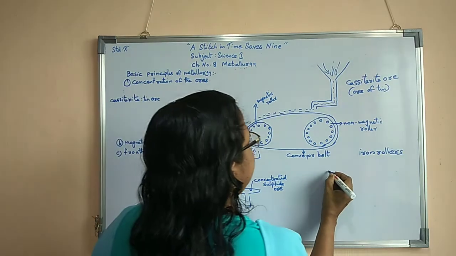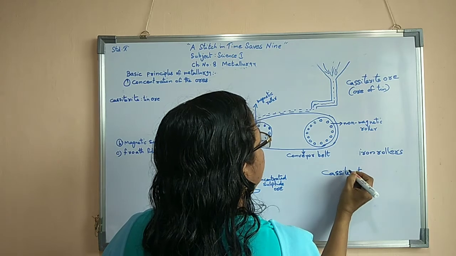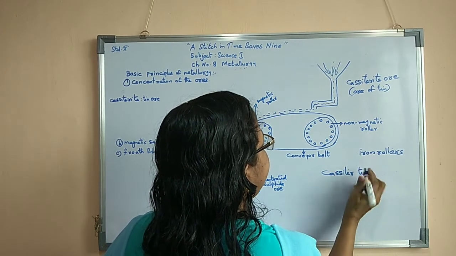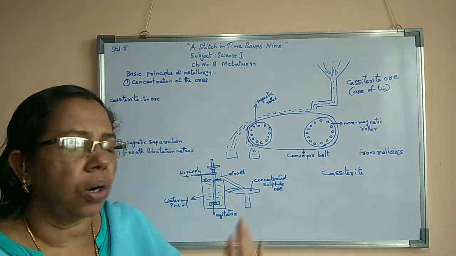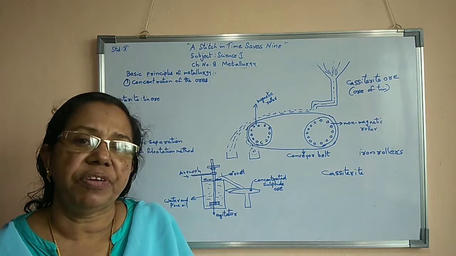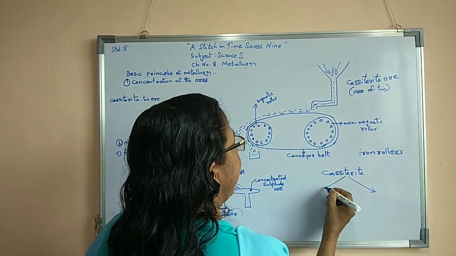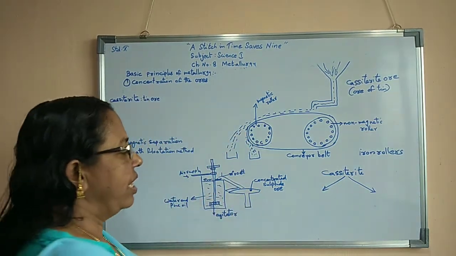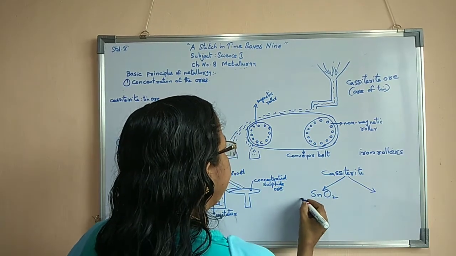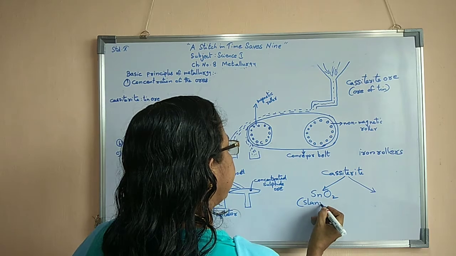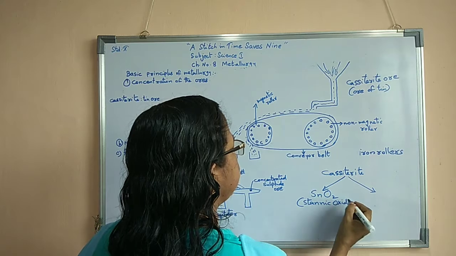Cassiterite ore, which we already studied, is the ore of tin. It contains two types of ingredients, one non-magnetic and the other magnetic. One ingredient is tin oxide, which we can also read as stannic oxide.